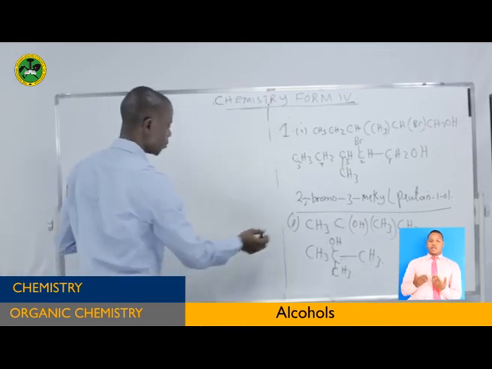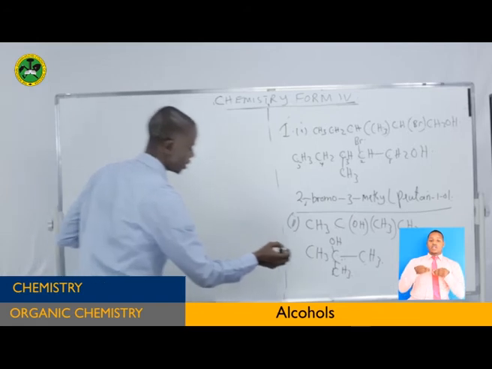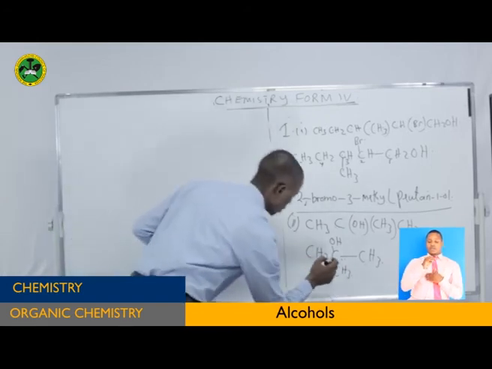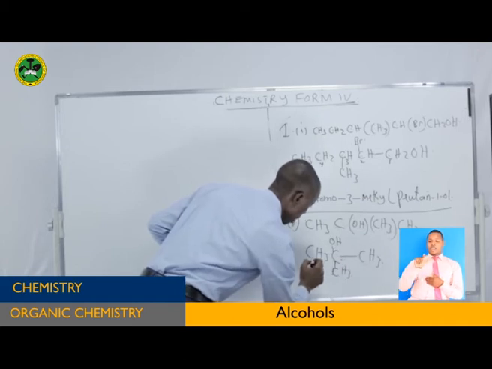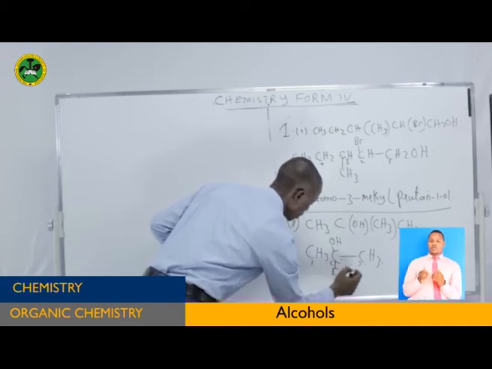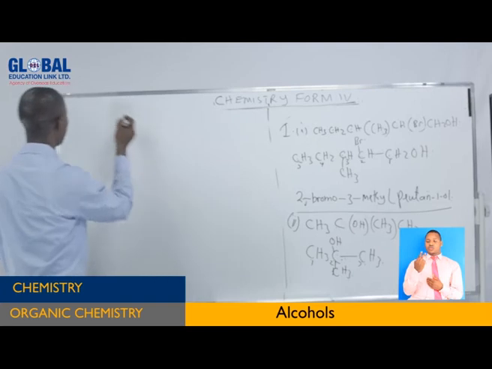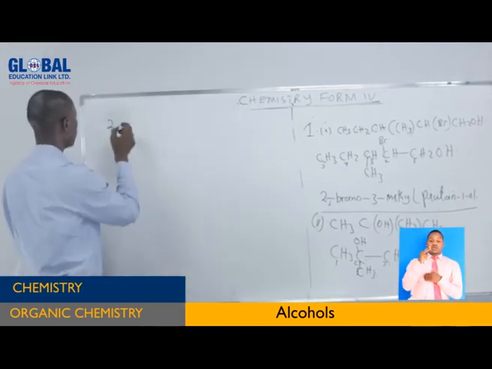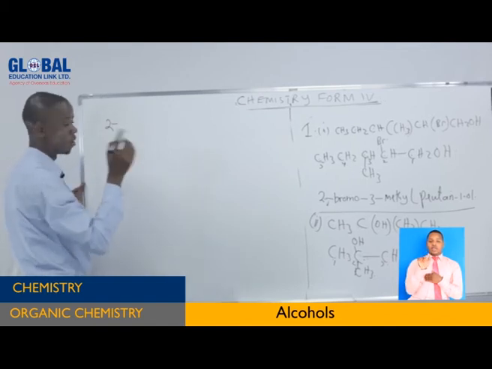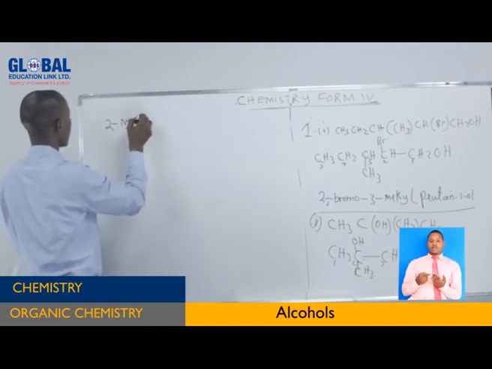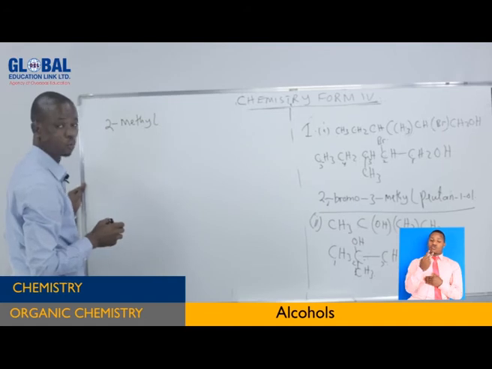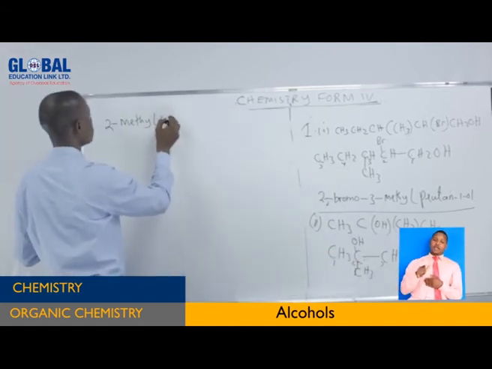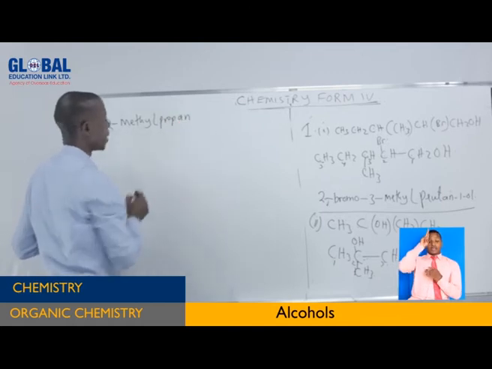Now from there, we can give the name. Starting the name of the substance, this is a methyl group. In the position, if we start here, 1, 2, 3. So you start naming with 2 to show the position of this methyl group, dash, because it is only 1. Then you put methyl. Then you name the parent chain. This is propan. You write propan.